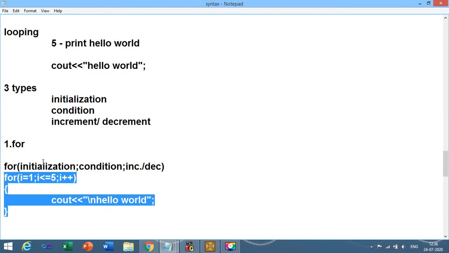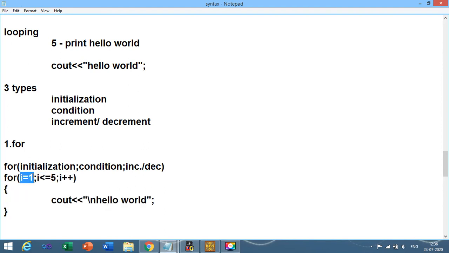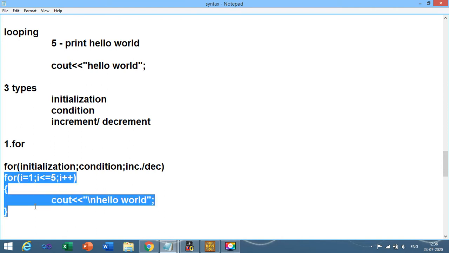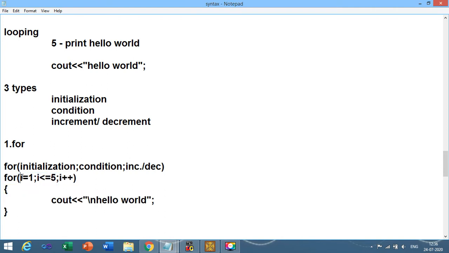Over here I just want to print hello world 5 times on the screen. That's why I have initialized the value of I to 1, up to I less than or equal to 5, and I perform I plus plus. When the loop is executed the first time, I is 1. After that the value of I would be 2, then 3, then 4, then 5. Up to 5 that is okay.